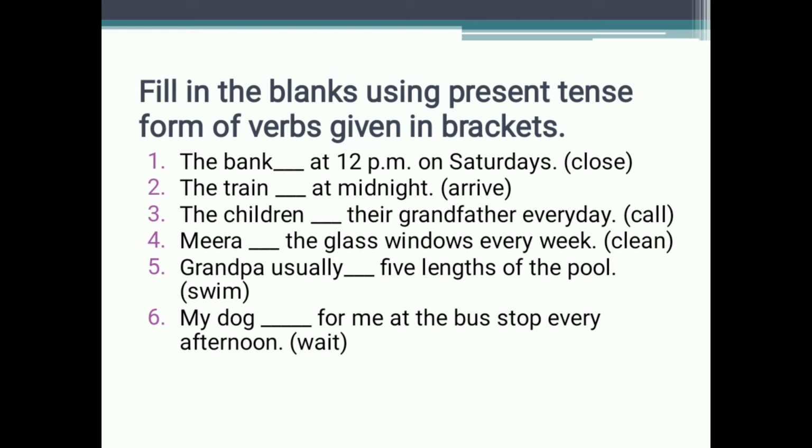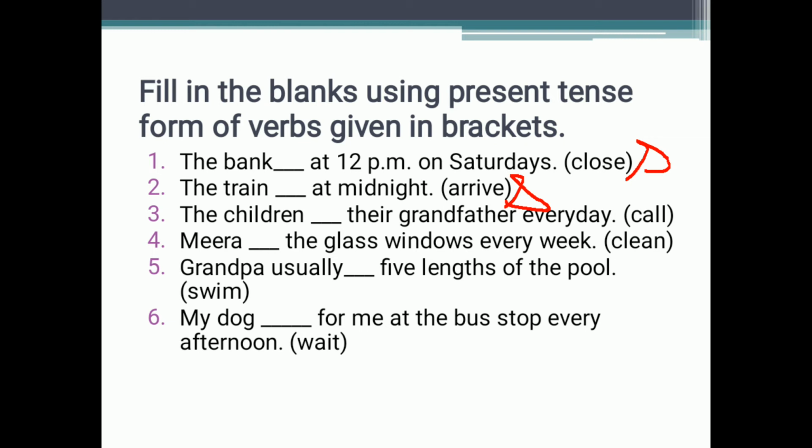Like, the bank dash at 12 p.m. on Saturdays. Now, close is the word that is given to us. So the bank is singular, so we will write closes. Here I am writing s at the end. The bank closes at 12 p.m. on Saturdays. The train dash at midnight. The train is singular. Arrive is the word given to us. So we will write, the train arrives at midnight.